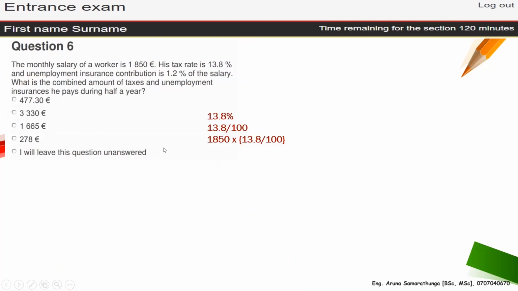All right. Okay, let's go to the other one. The monthly salaries worker question. These kinds of ratio questions normally appear in the mathematics question papers. It's a normal thing, so we have to understand these kinds of things.